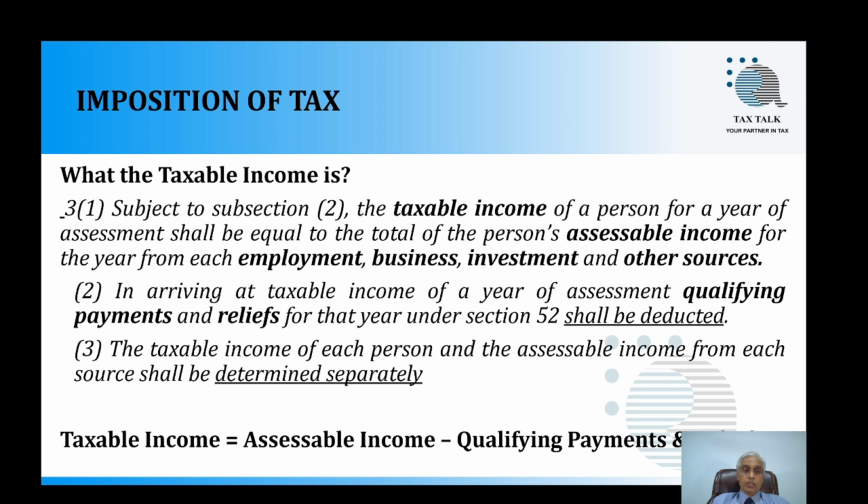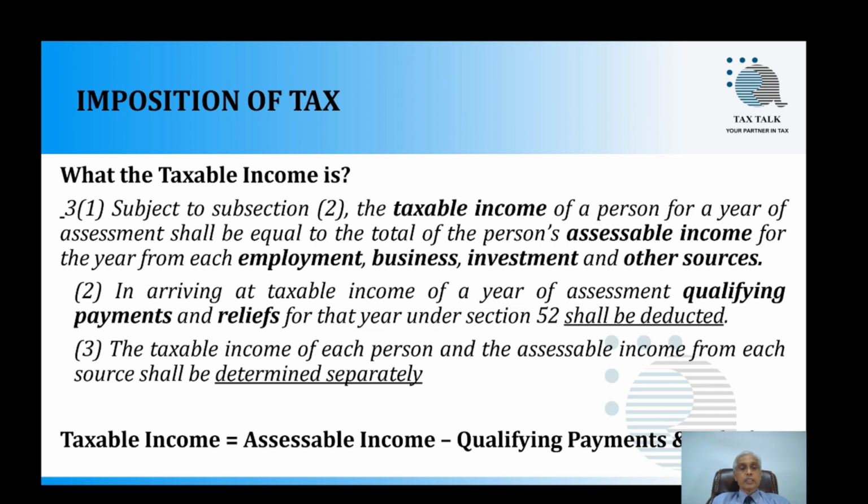Then subsection 3: the taxable income of each person and assessable income of each source shall be determined separately. Each person's taxable income is to be determined separately, as well as each source of income, that is assessable income. Now we can put this into a formula.